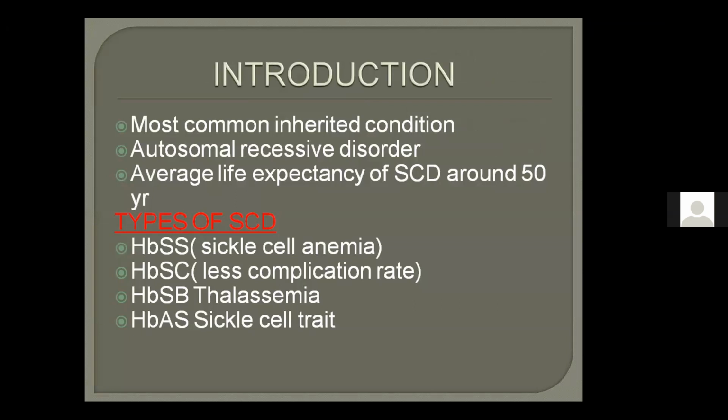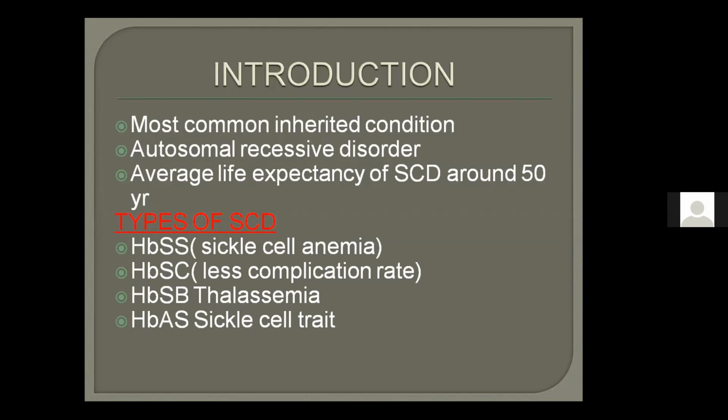So first of all, why is it important to study sickle cell disease? This is one of the hot favorite SBAs. It is the most common inherited condition. Students, remember it. It is an SBA: most common inherited condition, not only the most common hemoglobinopathy, but also the most common inherited condition. And it is autosomal recessive. The average life expectancy of sickle cell disease is around 50 years.